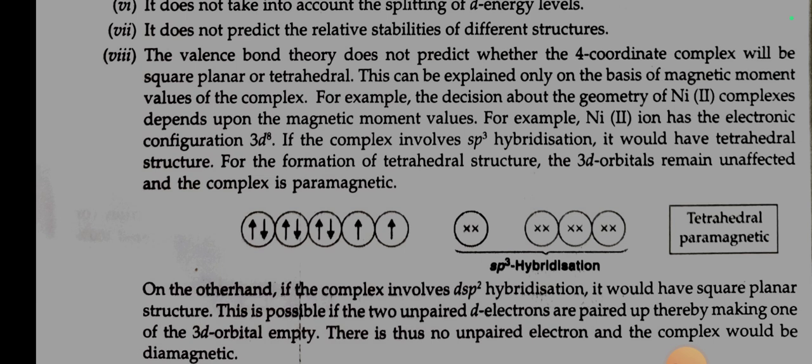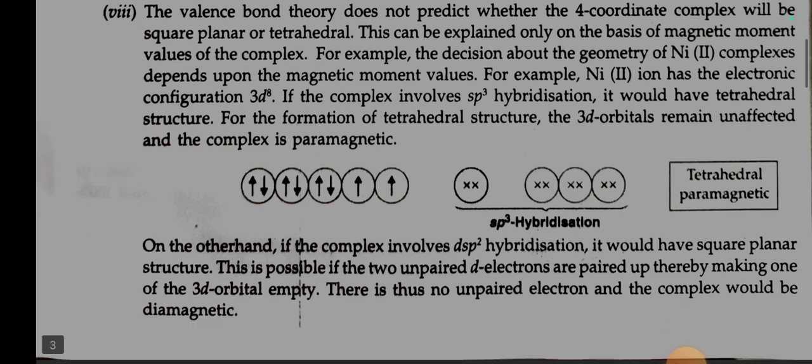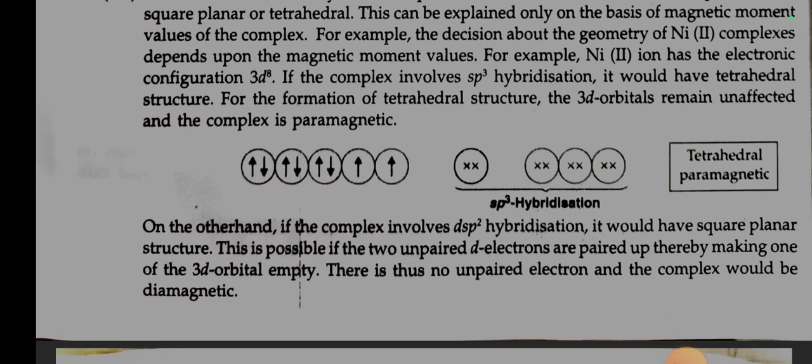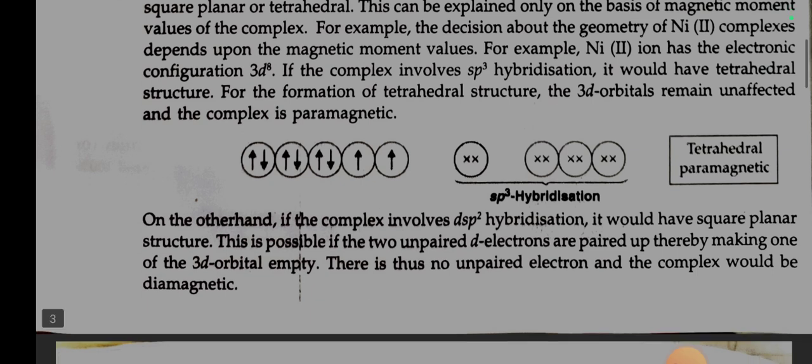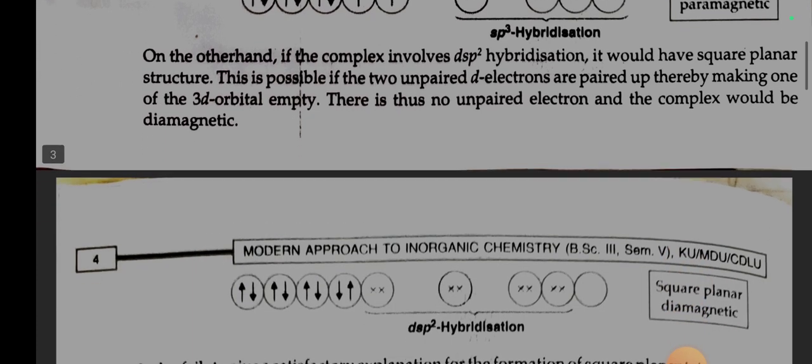This can be explained only on the basis of magnetic moment values of the complex. For example, the decision about the geometry of nickel 2+ complexes depends upon the magnetic moment values. Nickel 2+ ion has the electronic configuration 3d8. If the complex involves sp3 hybridization, it would have tetrahedral structure. For the formation of tetrahedral structure, the 3d orbitals remain unaffected and the complex is paramagnetic.